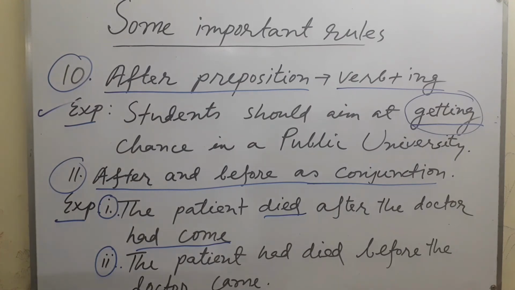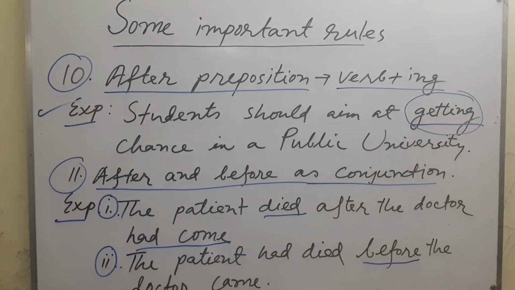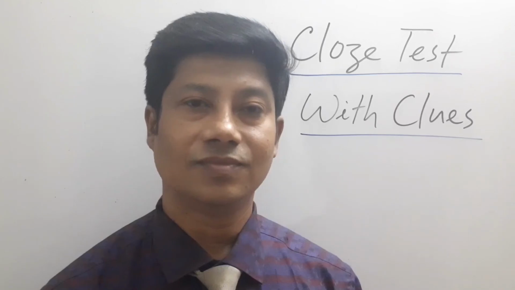And if you see "before" in a sentence, the first part of the sentence must be in the past perfect tense. The patient had died before the doctor came, and the later part must be in the past indefinite tense. The first part would be past perfect tense if there is "before" as a conjunction in a sentence.